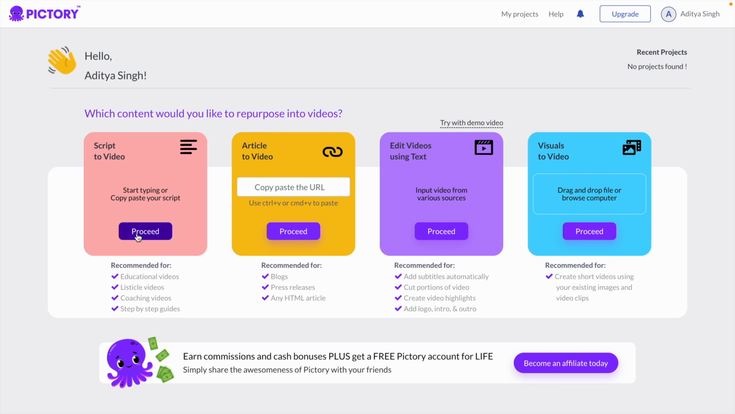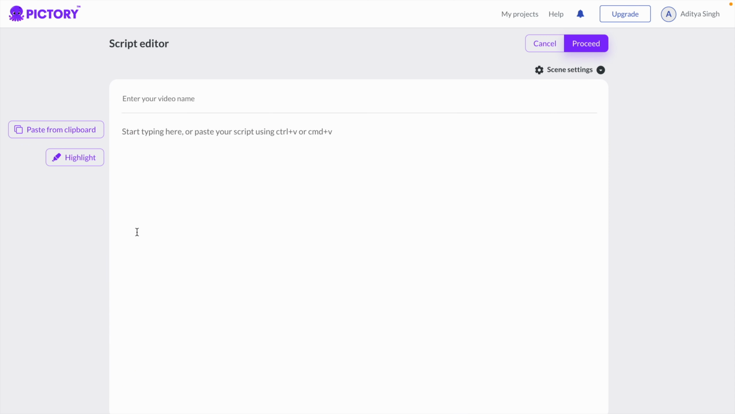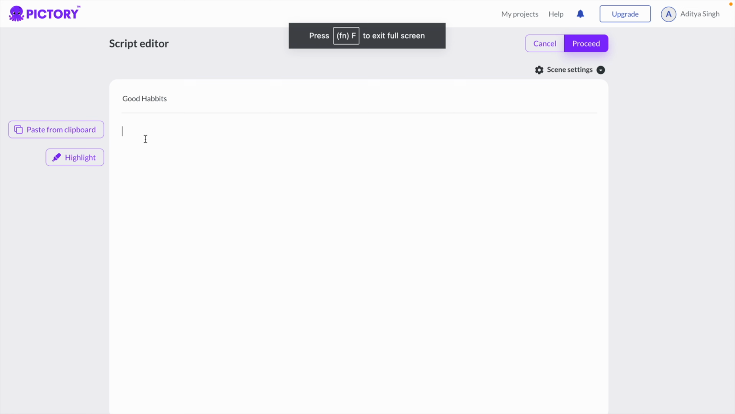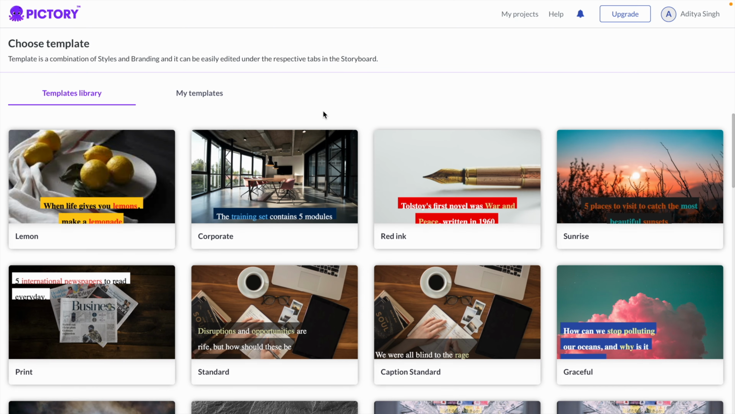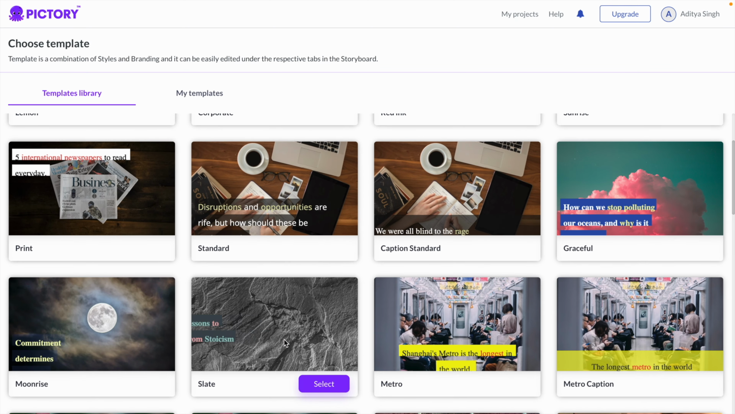So basically it's the similar kind of AI where again we are going to give a video title, and after that I am going to paste the same script which I had generated from ChatGPT, and I will paste it over here. And now we have to click on the proceed button. So once you click there, there will be some templates pre-built for you.